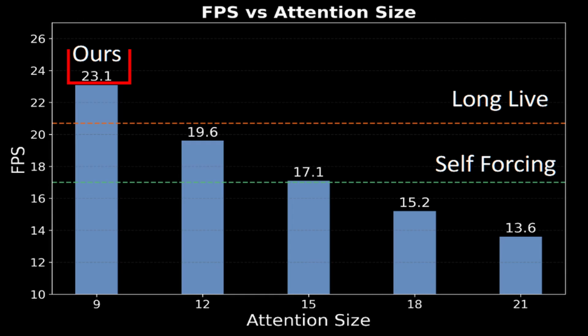As we have seen that its performance is better than Self-Forcing and LongLive methods, now we will see how fast it is. If it generates 9 new frames per step, it can reach 23.1 frames per second. This is far better than the LongLive and Self-Forcing methods. As a result, this new method not only generates faster, but also reaches better quality.